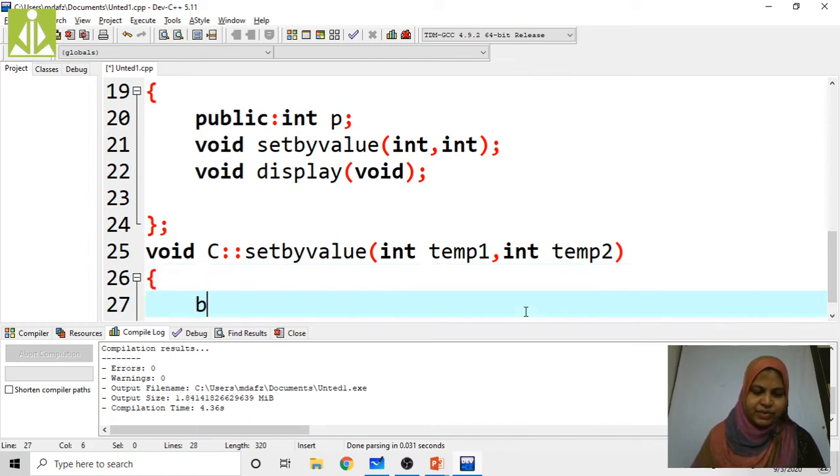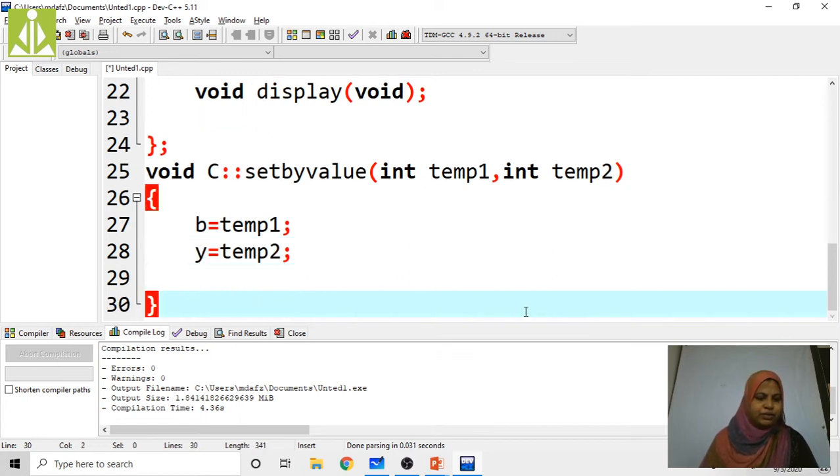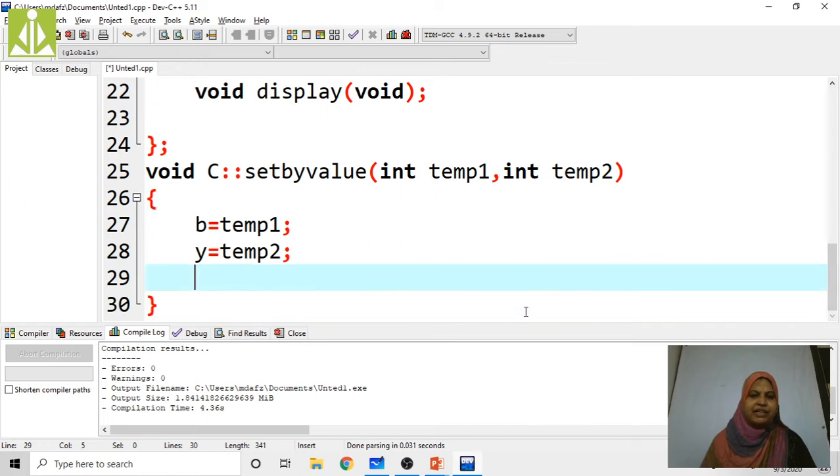Here b equals temp1, and next y equals temp2. Now closing the braces. Here we have to pass two parameters, temp1 comma temp2, and I am setting the b value and y value.